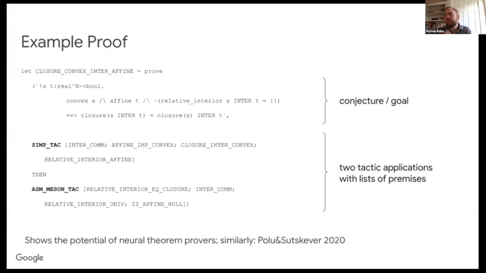Here's an example proof produced by our system. The statement that's supposed to be proven here is about a convex set S and an affine set T. And it says that the closure of the intersection is equal to the closure of the convex set intersected with the affine set, unless their relative interior is empty. So that's the thing before the implication.